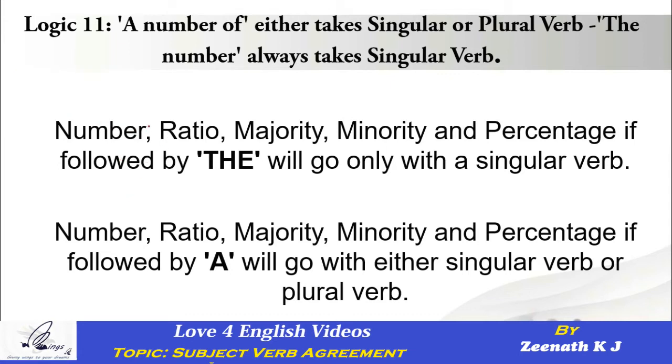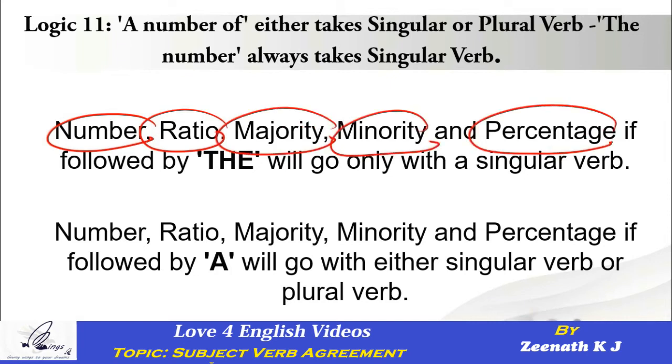Whenever words like number, ratio, majority, minority, percentage are preceded by the, it means if the sentence is starting with the number, the ratio, the majority, the minority, the percentage, blindfoldedly go with the singular verb. Don't even read, understand, or try to analyze the sentence, which is not needed. This is the best trick you can ever come across in subject-verb agreement. So blindfoldedly go with the singular verb.